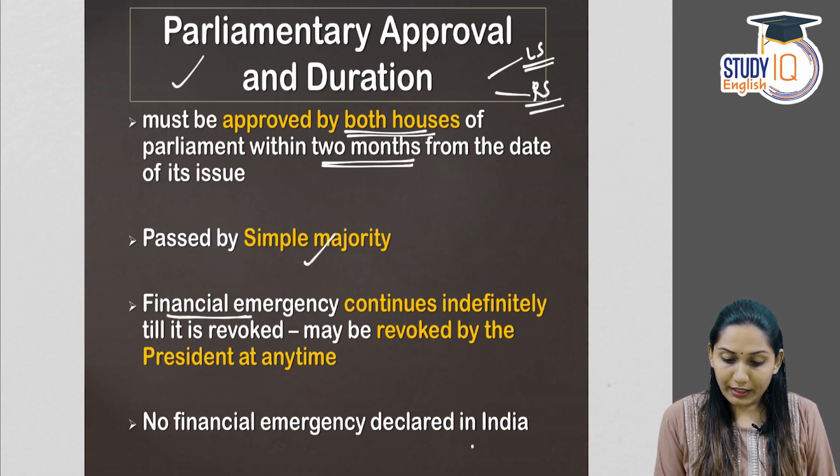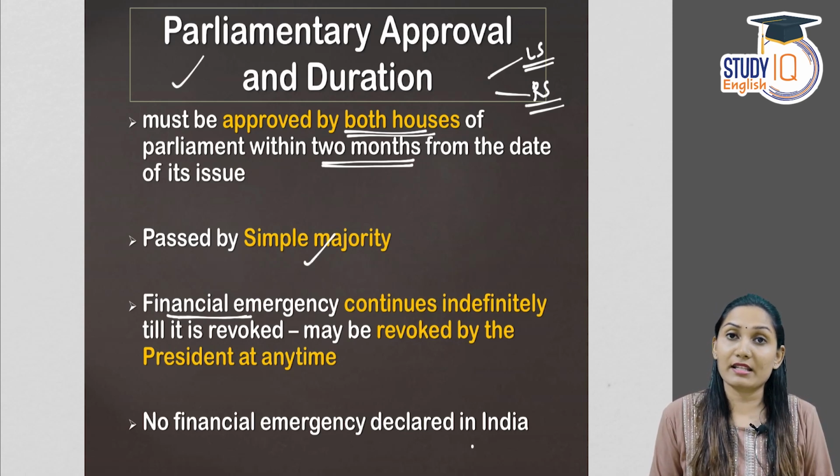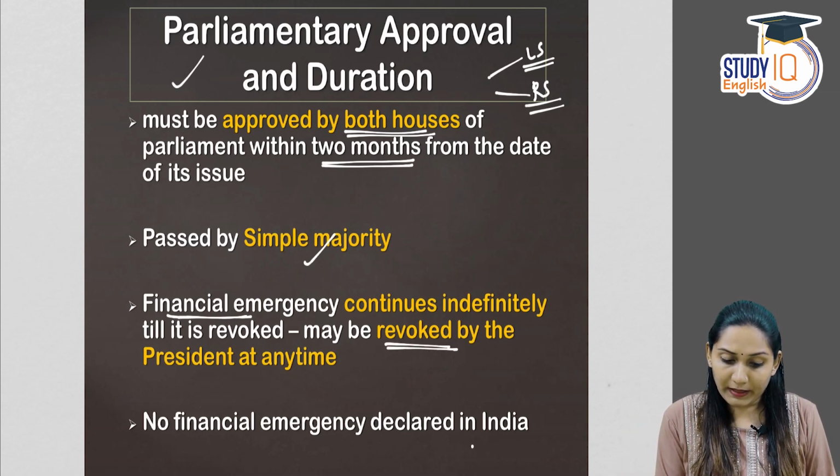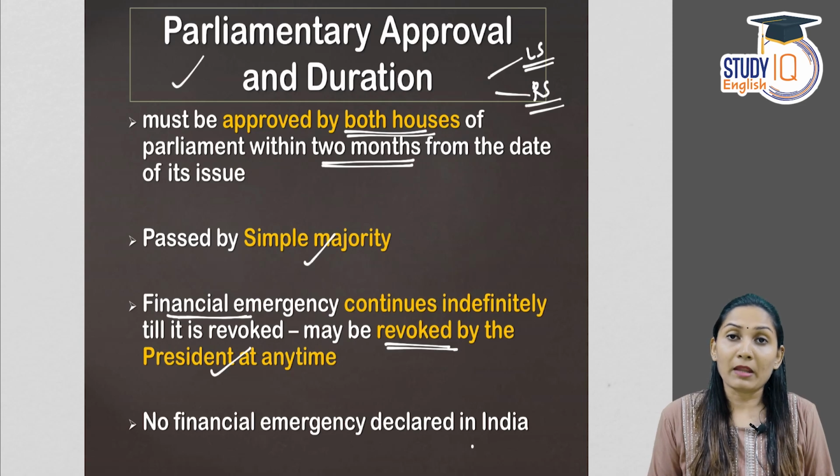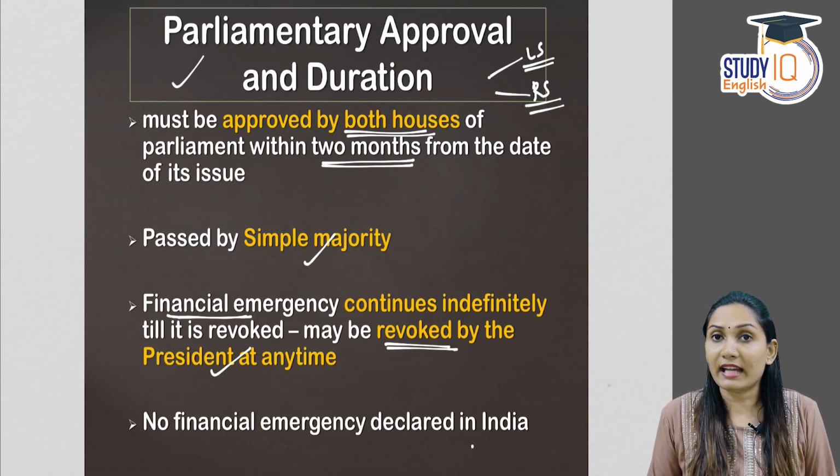Financial emergency continues indefinitely till it is revoked, which means that there is no particular period for financial emergency. It continues until it is revoked, and it may be revoked by the President at any point of time. President declares the financial emergency, also the President can revoke it at any point of time. So there is no particular duration for a financial emergency.